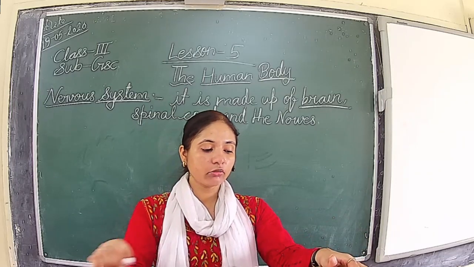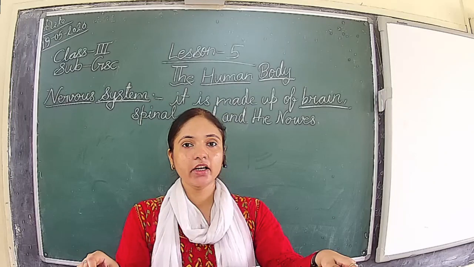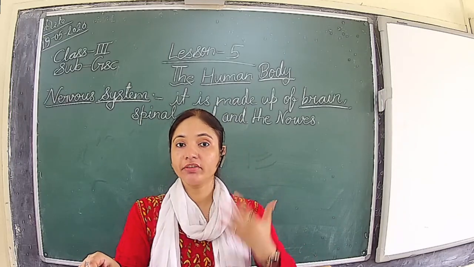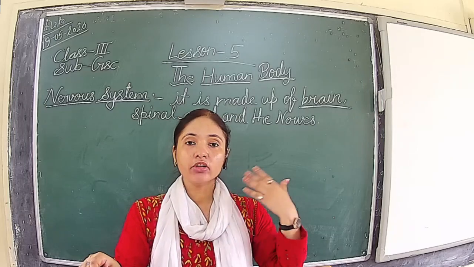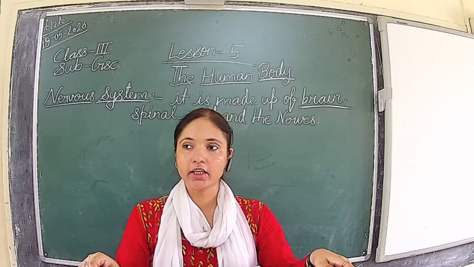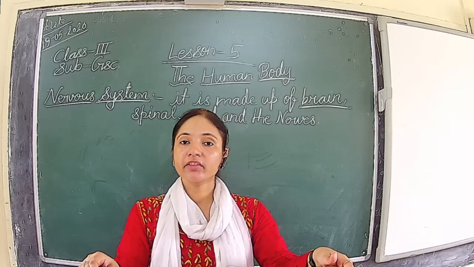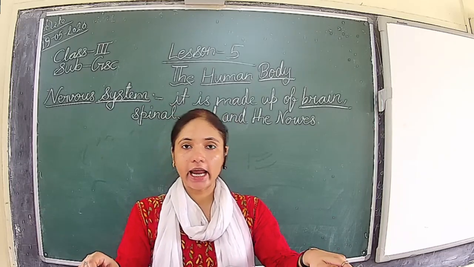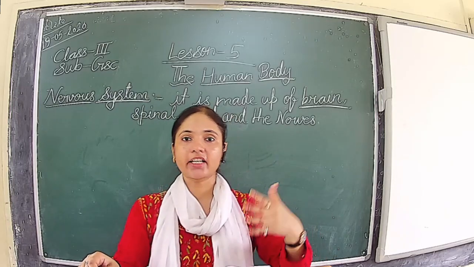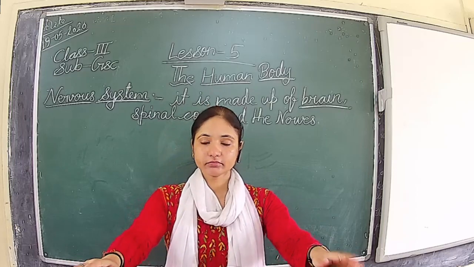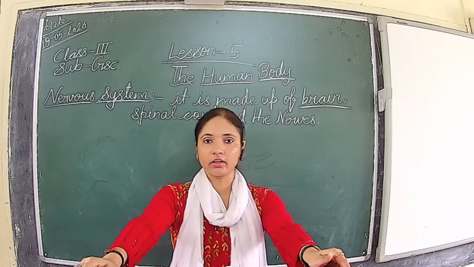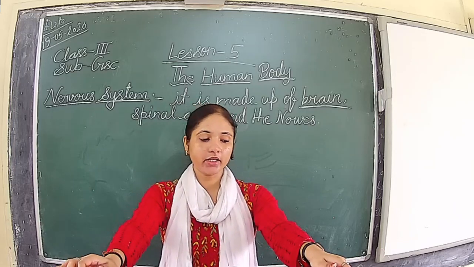Then it controls what you think and feel, and how you learn and remember, and the way you move your body. So what we think, what we feel, and the way we move our body, all these activities are controlled by the brain, or governed by the brain only.